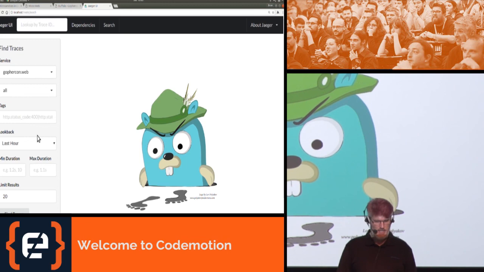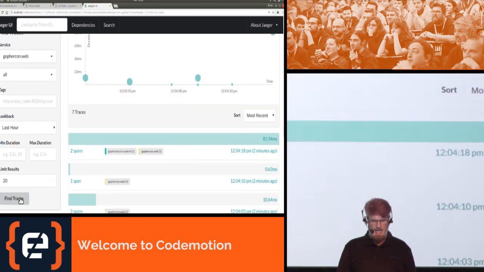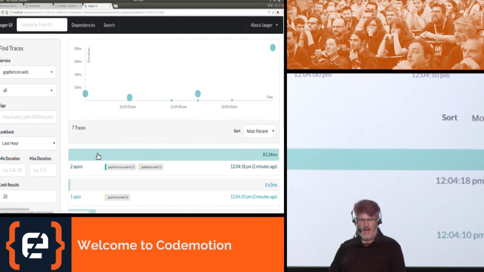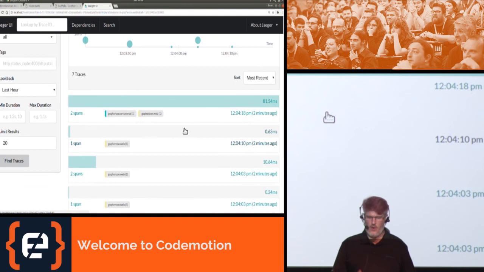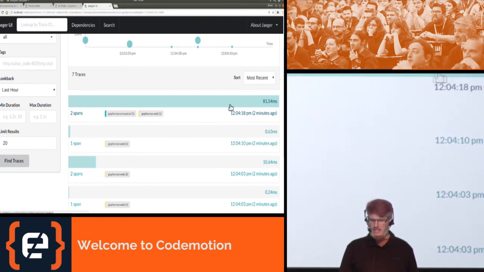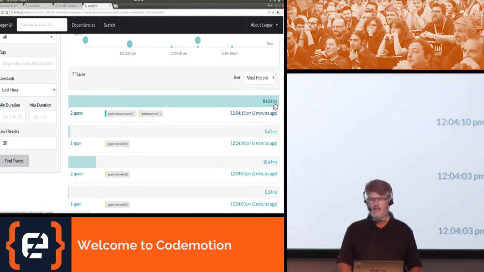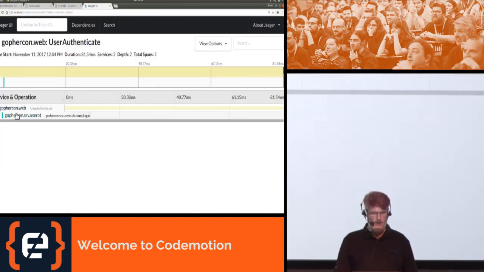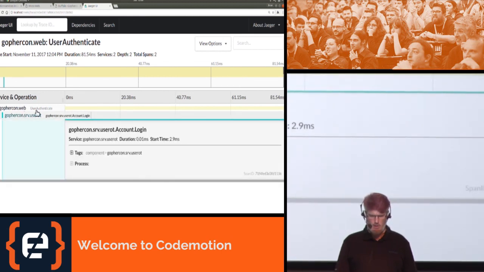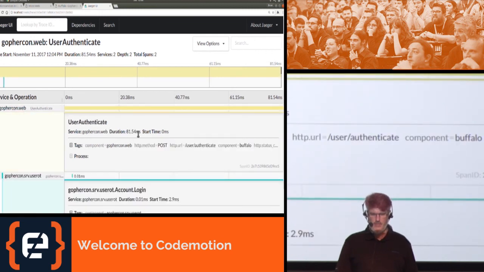So if we go to gophercon.web and search for everything in the last hour, you can see first a pretty graph that shows response times, and then second, a list of spans for which we have tracing. Here's a request that took a total of 81.54 milliseconds, and if we click on it, we get detailed information about it. Gophercon.web is the web server. Its total response time was 81.54 milliseconds, which matches our total trace time.